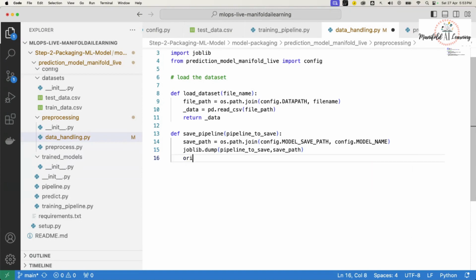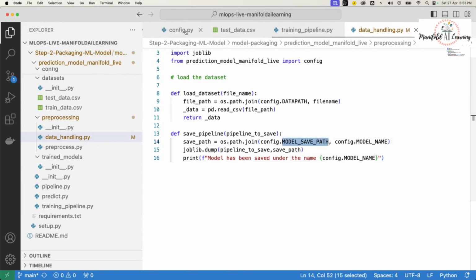Maybe we'll provide a confirmation message that says the model has been saved under the name, and we can specify the model name as well. We can simply say config.model_name, and this is going to display the model name. So let's do this then and there itself.